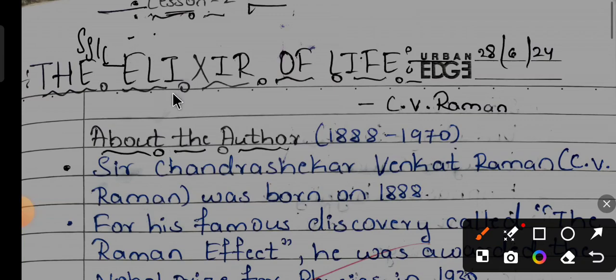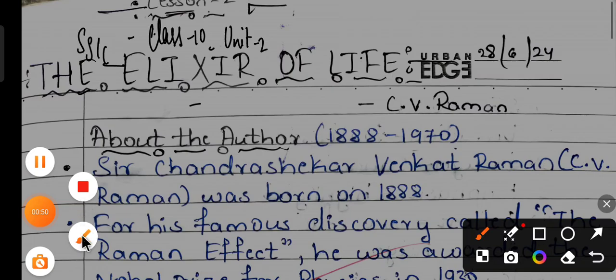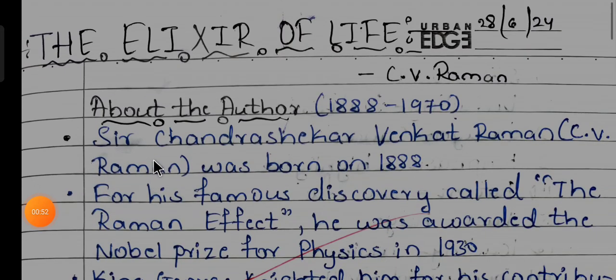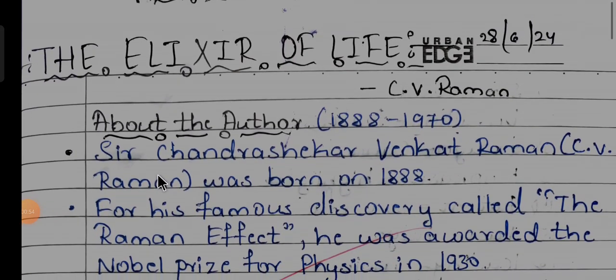For this class we will see class 10, unit 2 or lesson number 2, The Elixir of Life, written by C.V. Raman. We will see detailed notes and answers for this lesson. We will continue that. The Elixir of Life by C.V. Raman.